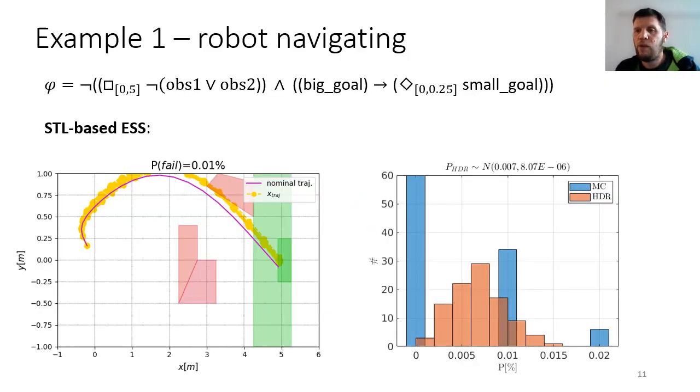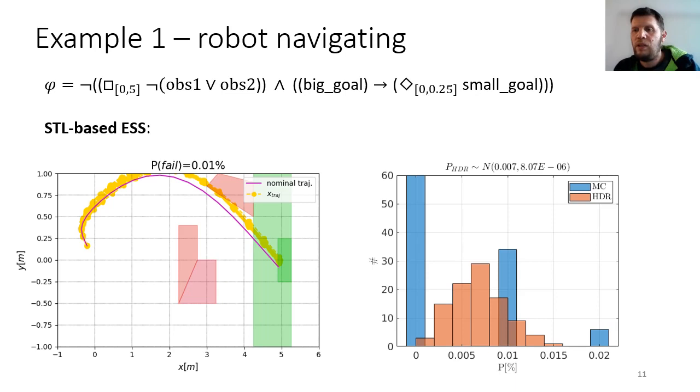Let's see an example with an STL formula where a holonomic robot must visit a small goal in bold within 0.25 seconds from reaching the big goal in the light green, and of course avoid all of the red obstacles. In yellow are the sampled failing trajectories found from our STL-based ESS approach.